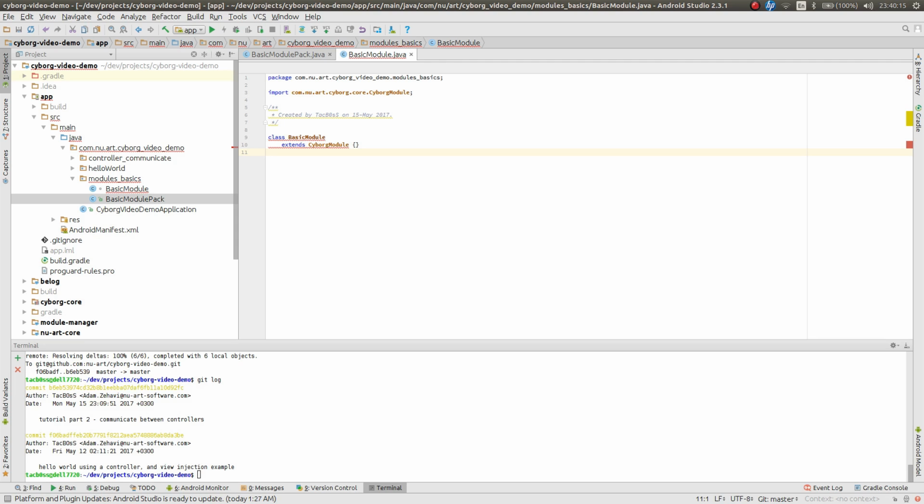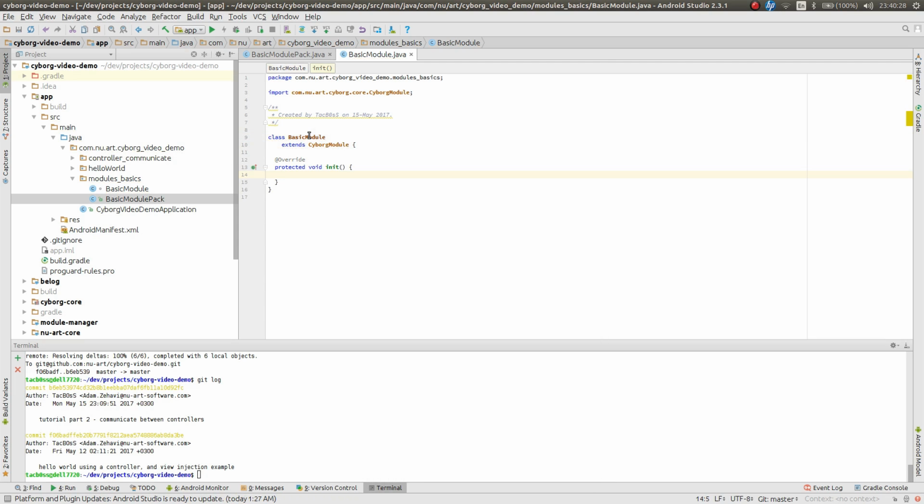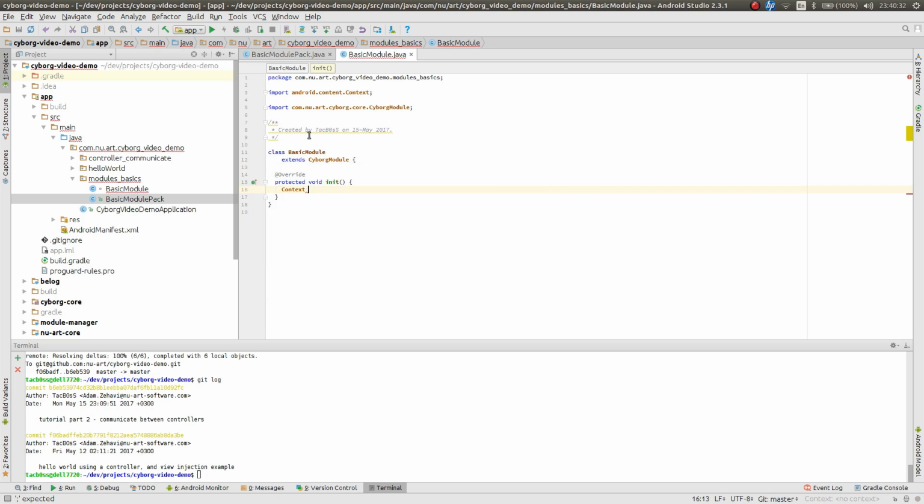In Cyborg, the module already has a function for you to initialize it, and the context is just part of the Cyborg modules. So if we just implement the required method, the init method, we can just request the context, get application, and there we have it. You have your application context right here in your hand.